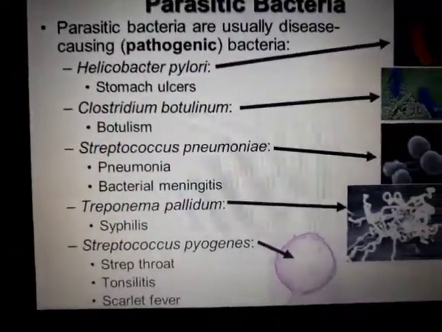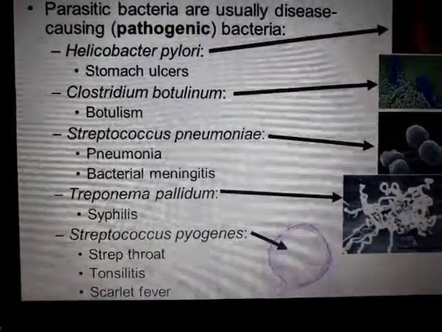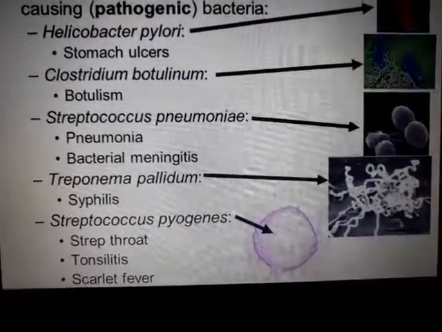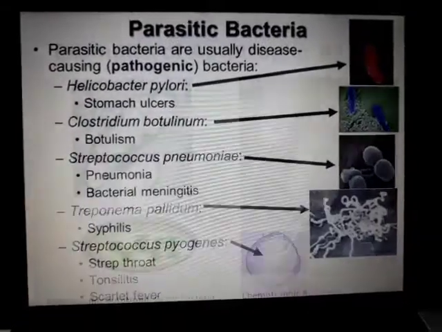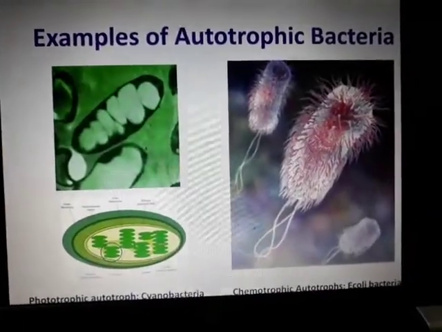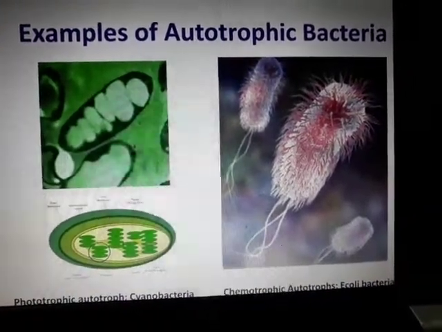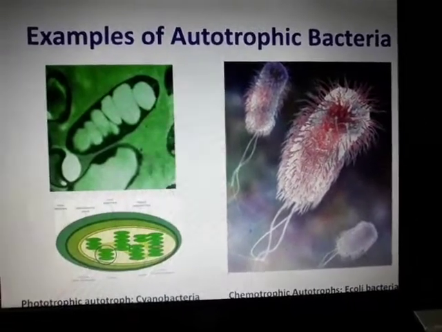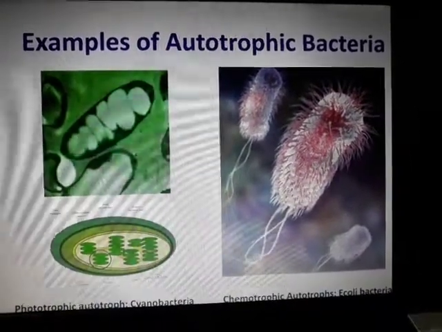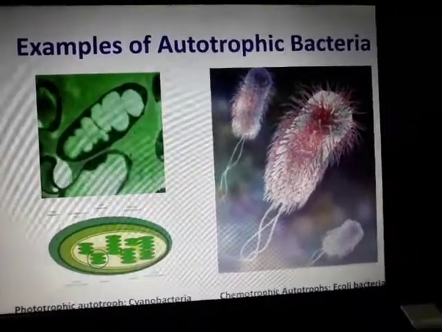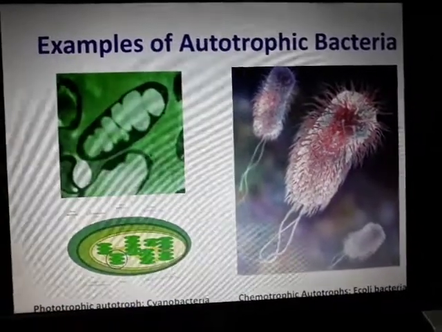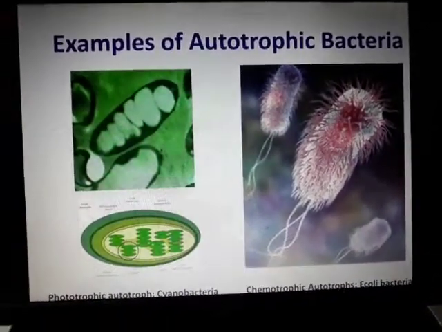The names are given here: Clostridium botulinum, Treponema pallidum. There are some harmful bacteria we are going to study in a chart, so don't worry. That was just the picture. This is an example of autotrophic bacteria. You can see the green color.